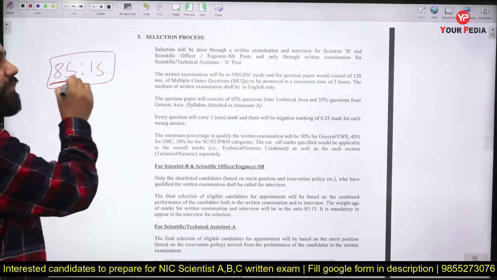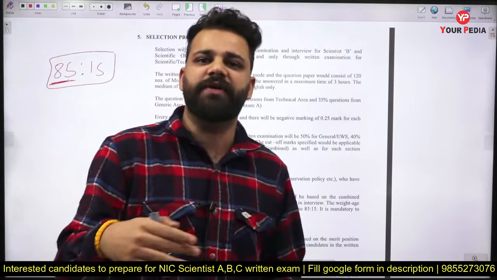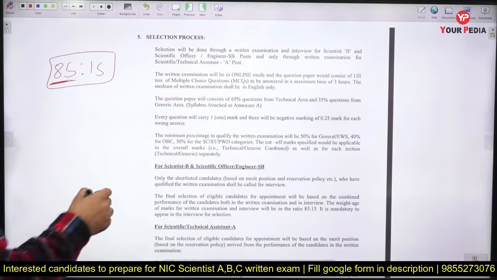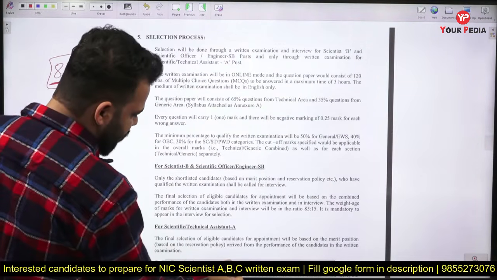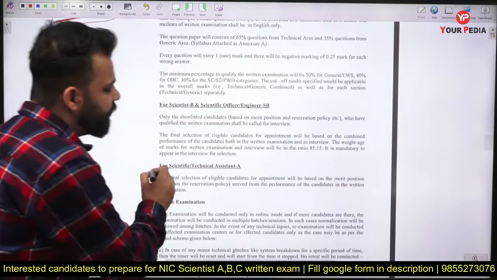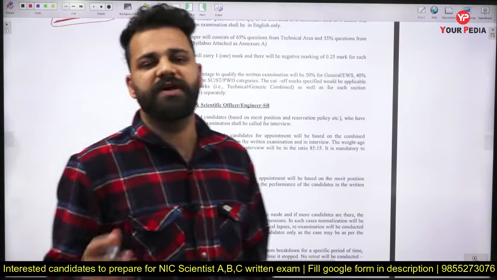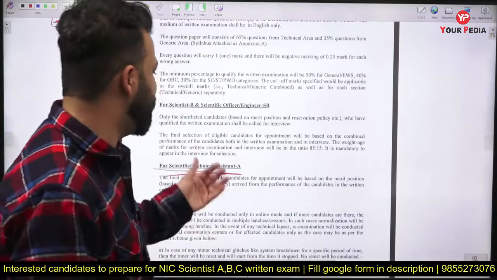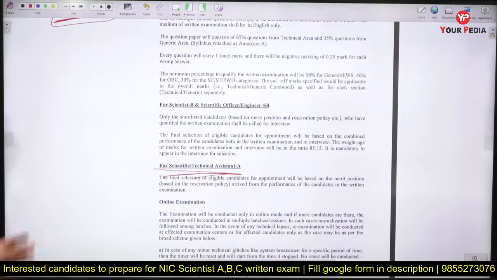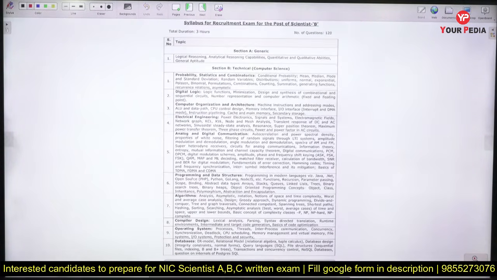So 85% of the weightage will be of your written exam and 15% of your weightage will be of interview. And similarly for scientific officer, same criteria will be followed, but for scientific technical assistant, you just need to give a written exam, and based on the merit, you will be shortlisted for the job. So there is no interview for the technical assistant job.